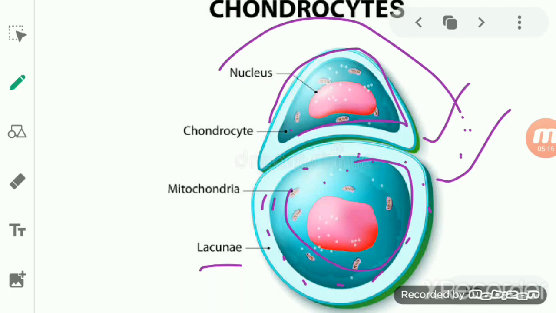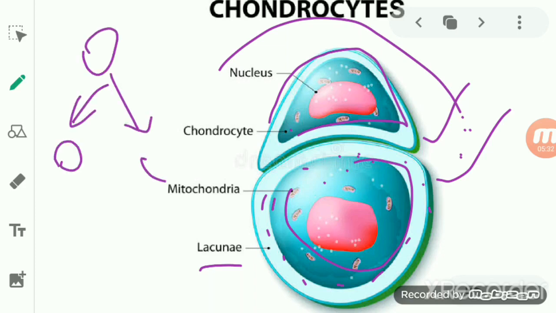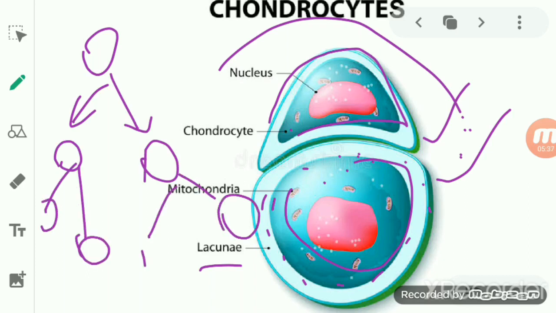Now, when we talk about these chondrocytes, they multiply by the process of mitosis. You know that mitosis is the process in which one cell gets divided into two daughter cells, and again these two daughter cells divide into another two daughter cells. So you can see here, mitosis is going on, in which one gets divided into two. At first the nucleus gets divided, and then the membrane gets divided.